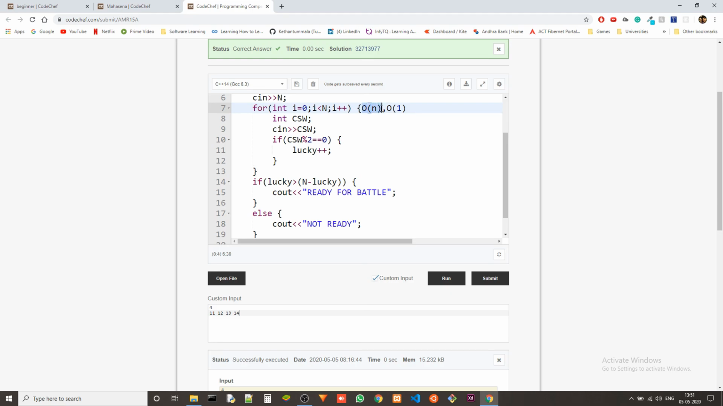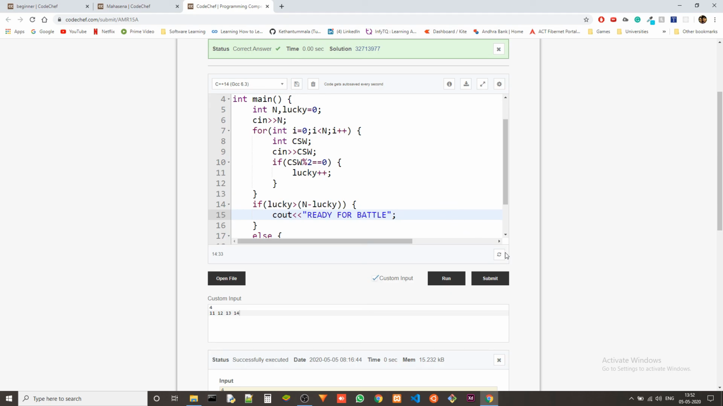This can't be reduced any further, because we have to go through each value to decide if it is even or not. So this is the best possible solution for this.